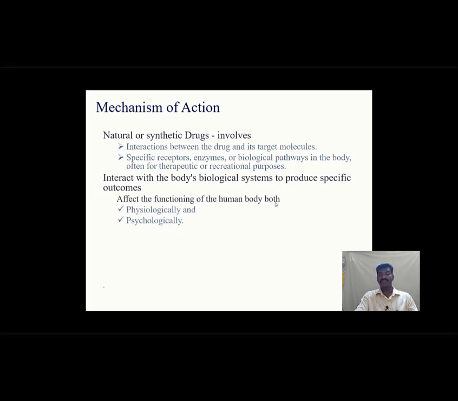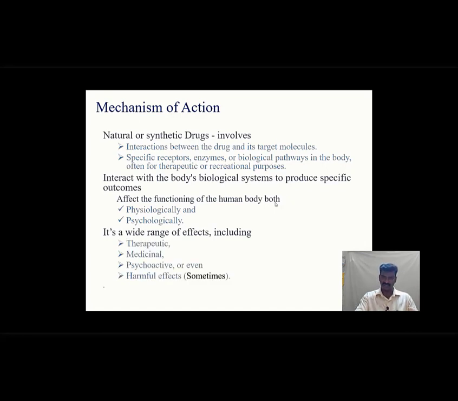Those are physiological and psychological effects, which we have seen in the previous slide. It causes a wide range of effects, including therapeutic, that is for treatment; medicinal, of course, for treatment and to alleviate symptoms; and psychoactive drugs, which we have seen in psychological and physiological drug effects, and harmful effects sometimes. That is where the differentiation comes into place. When we consume such drugs very often, it may cause some side effects and it may be harmful for humans sometimes.